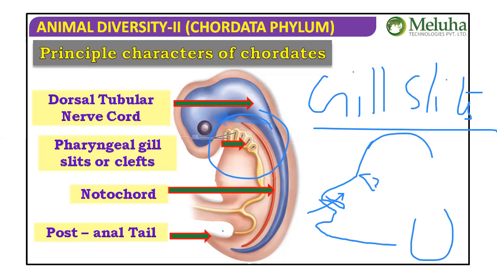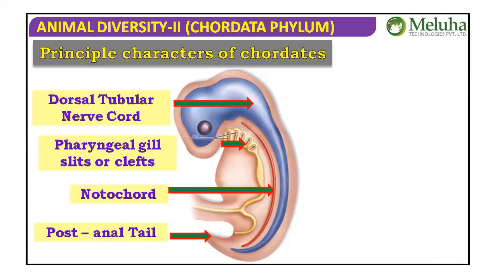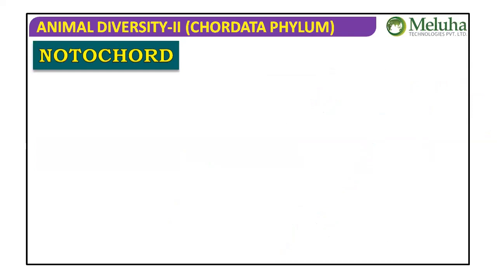A gill slit is an entry or exit point. A gill is a respiratory organ. So try to find out the difference. That means I am saying we even have gill slits. Every chordate should have them at least during embryonic development. Let's talk one after another. Let's talk about the notochord.